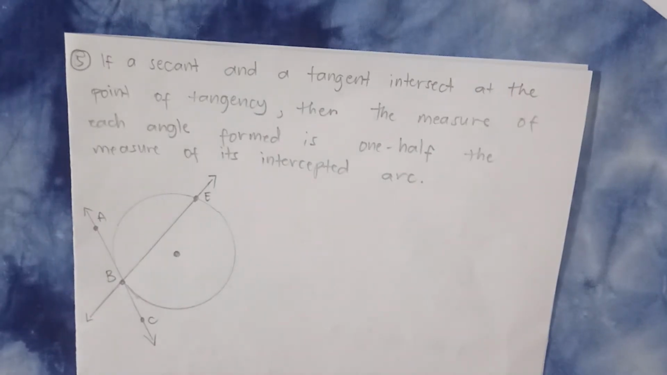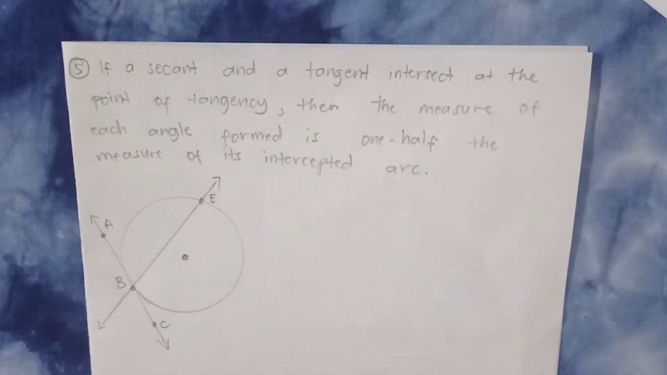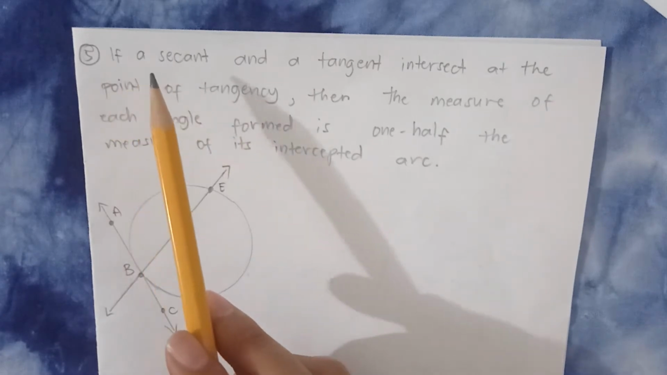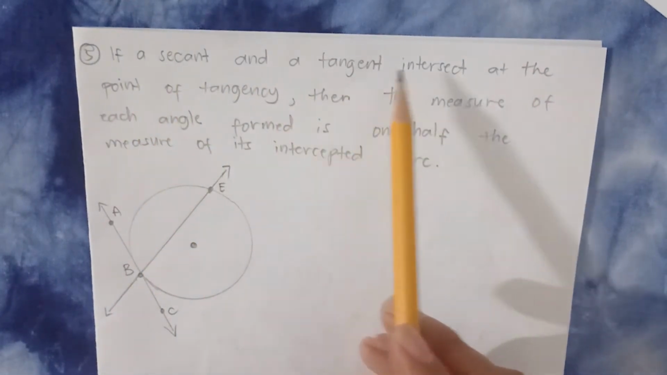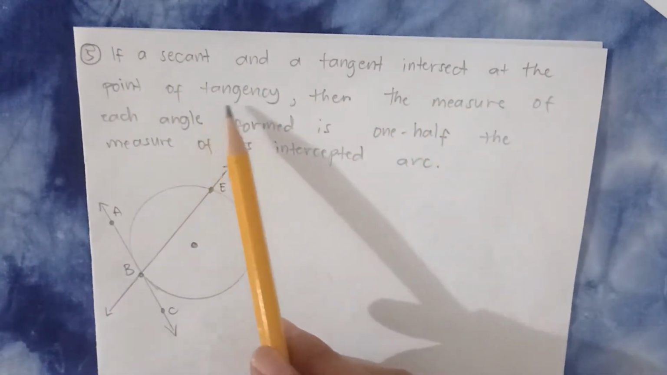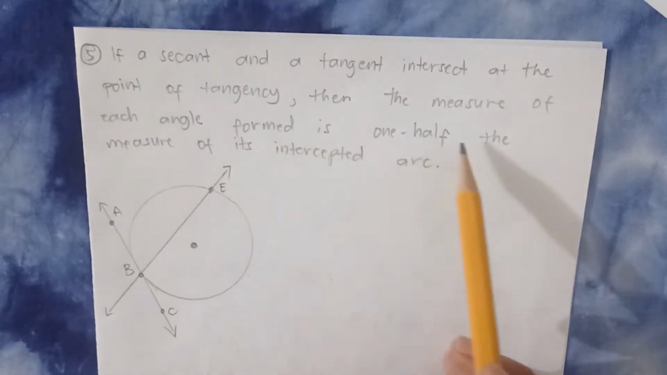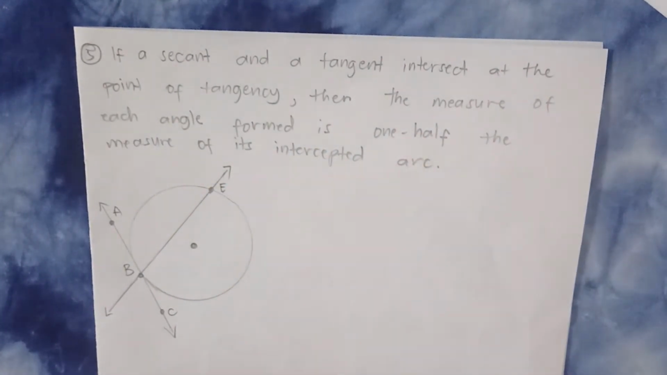Okay, so before we proceed with the sector and segment of a circle, meron pala akong nakalimutan dun sa theorems on tangents and secants. Okay? Dun sa first part. So dito, yung number 5, meron pa. Yung number 5 is a secant and a tangent that intersect at the point of tangency. Then the measure of each angle formed is 1/2 the measure of its intercepted arc.